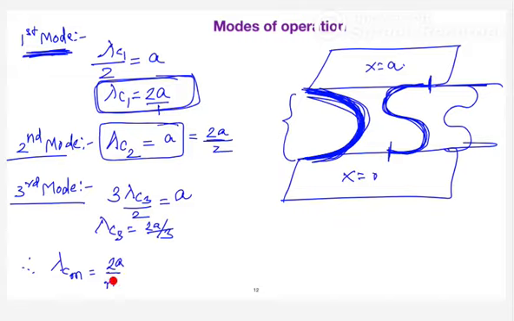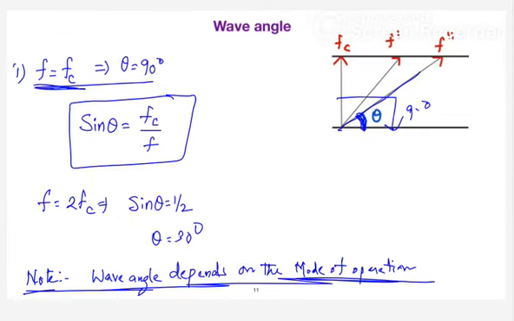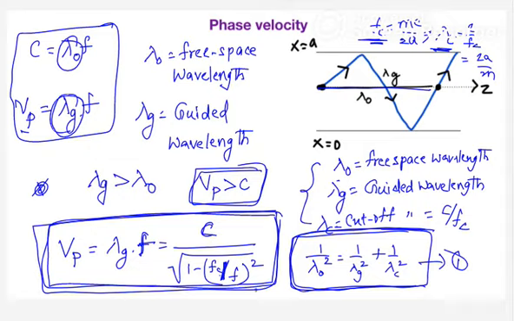So this is basically equal to C by Fc, the cutoff frequency. Yes, wavelength is C divided by Fc. So what is the condition you are going to get? Fc is equal to mc by 2a.